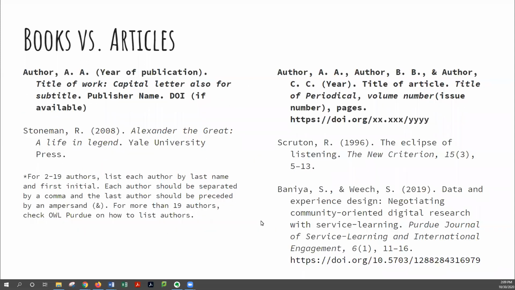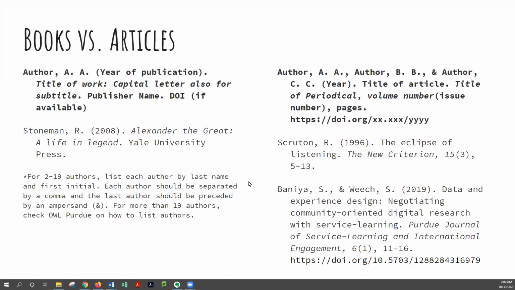Then one of the major notes here: while MLA has a certain rule for how to write out multiple authors' names, APA follows a different rule. So for the first 2 through 19 authors, you want to list each author by last name and first initial.